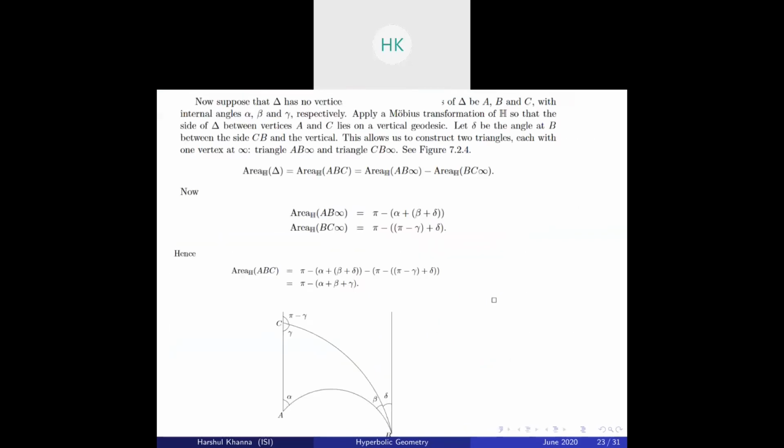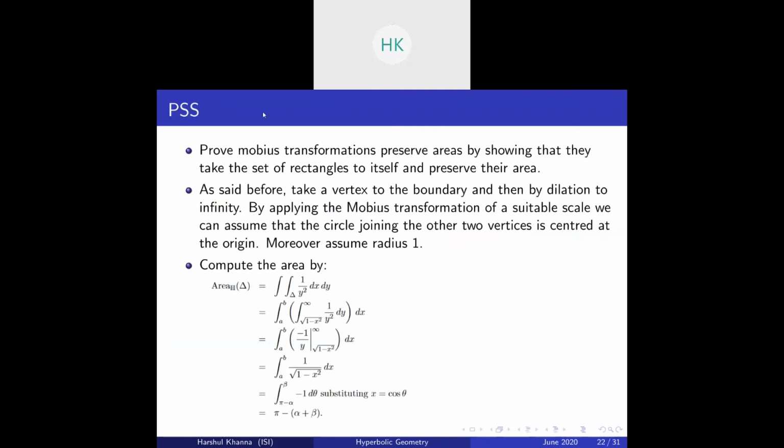Okay, now let's return to the problem. We prove that Mobius transformations preserve area by showing that they take the set of rectangles to itself and preserve their area. First of all, we'll talk about how Mobius transformations affect the set of rectangles. Suppose we had this rectangle, it can even be this. Let's suppose this particular rectangle.